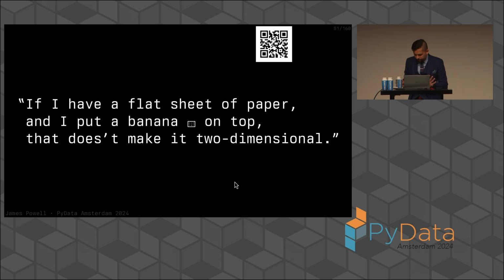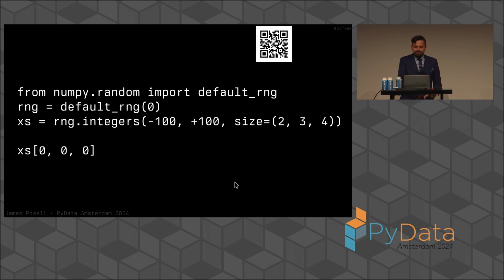Now, when I first came up with the idea for this talk, one of the things that really made sense to me was the thought that if I have a flat sheet of paper and I put a banana on top, that doesn't make it two-dimensional. I don't actually know what this was supposed to mean, but it really made sense to me at the time when I put this talk together. Maybe it might make sense to you sometime after.